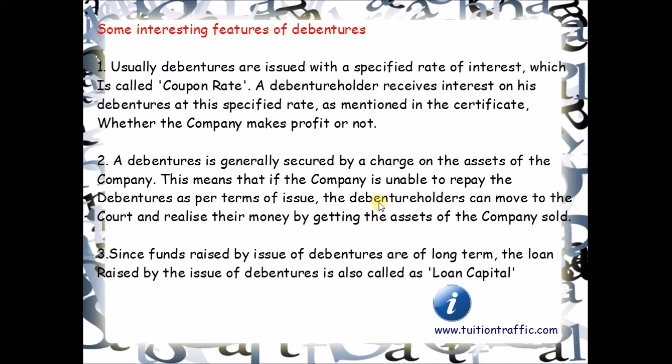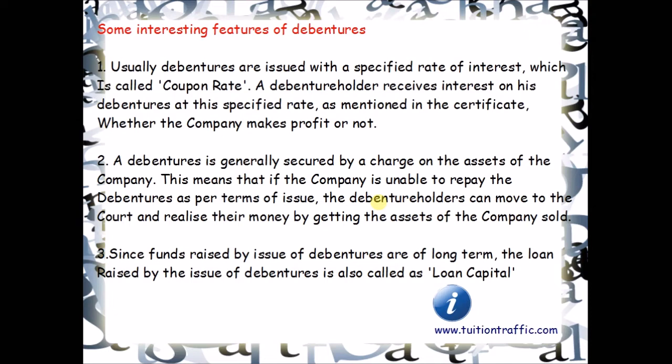Now let me tell you some more interesting features of debentures. Usually, debentures are issued with a specified rate of interest, which is called coupon rate. A debenture holder receives interest on his debentures at this specified rate, as mentioned in the certificate. Payment of interest is made normally after every 6 months, whether the company makes a profit or not.